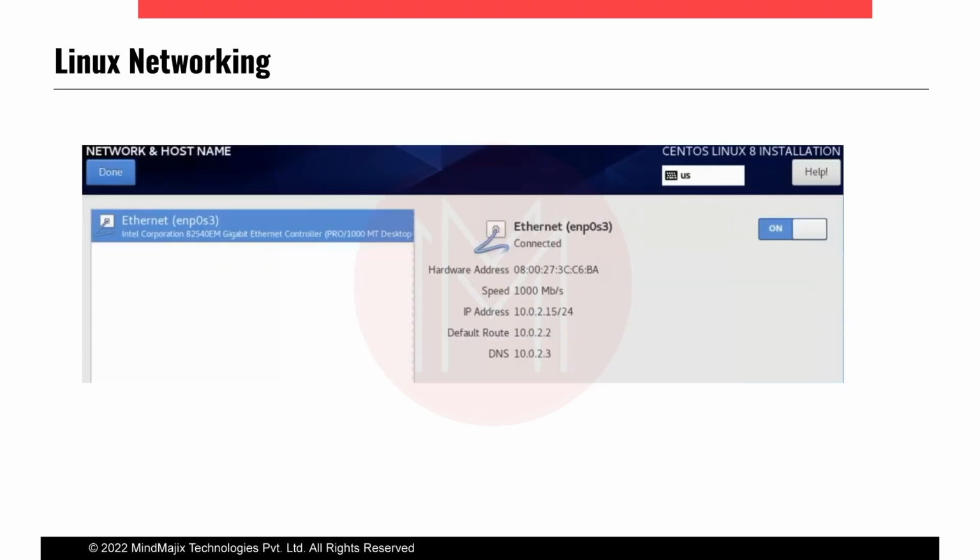Here I have switched from off to on, and I have selected DHCP only. Then that's what it has taken as the IP address. If you are able to see here, 10.0.2.15/24. Slash 24 means this is a class C IP address, and the default route is 10.0.2.2. Whatever traffic is flowing in this slash 24 network, all traffic should go to 10.0.2.2, which is the gateway IP address provided by the DHCP server.